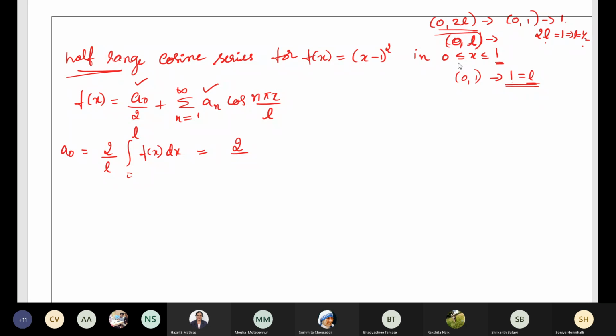So you need to be careful, because when you study all things at a time, there is some confusion. So understand why L is equal to 1. Just do not guess it.